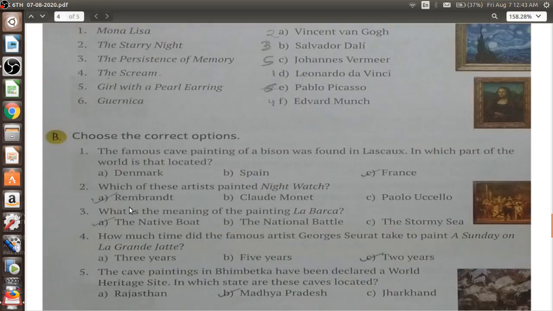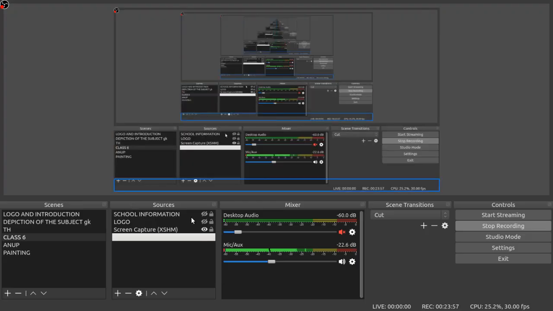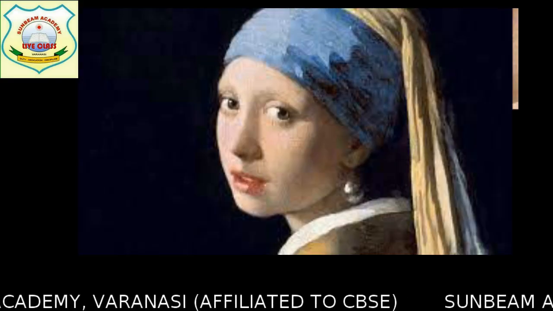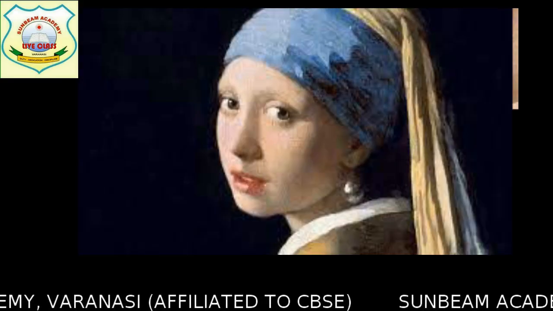We have some of the famous paintings like Mona Lisa, The Starry Night, The Persistence of Memory, The Scream, Girl with a Pearl Earring. As the name is quite interesting, I'm going to show you this one as well, the Girl with a Pearl Earring. Please have a look. This is the famous painting of this lady.